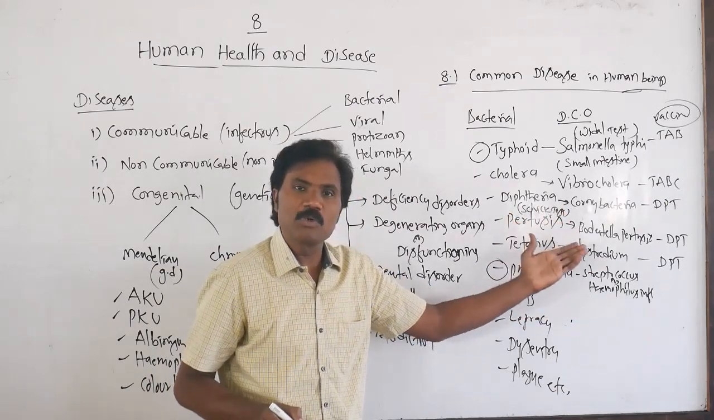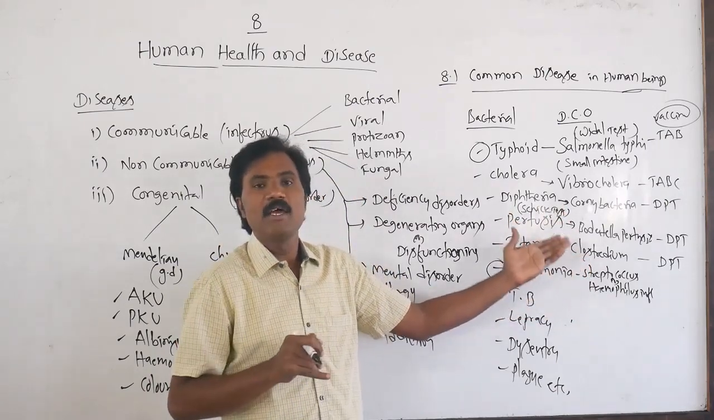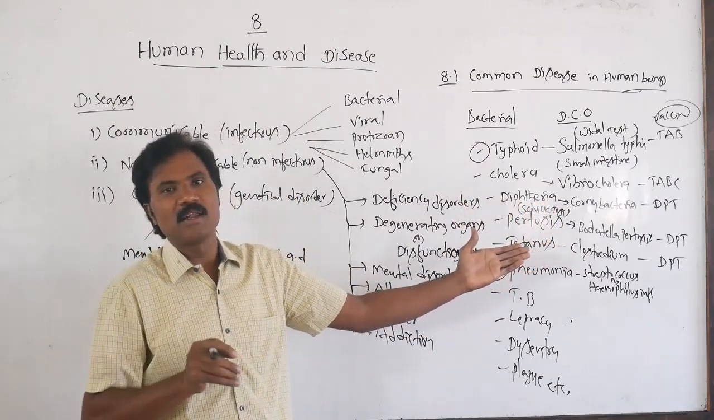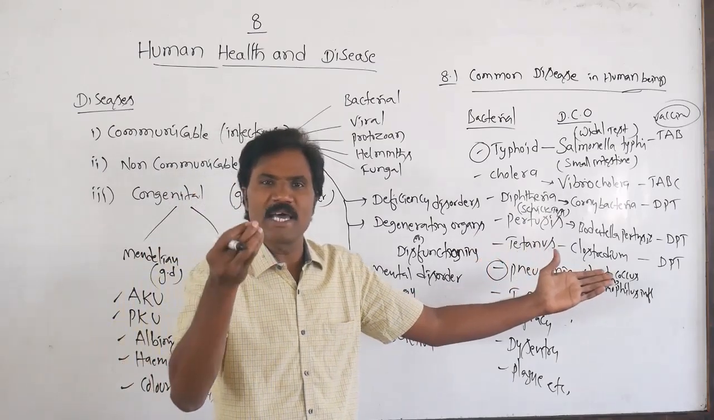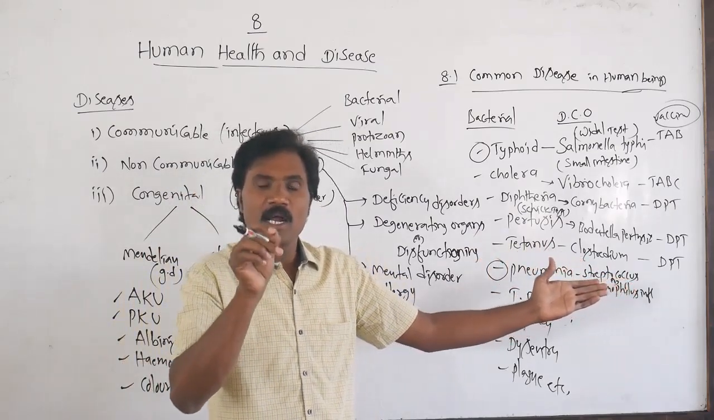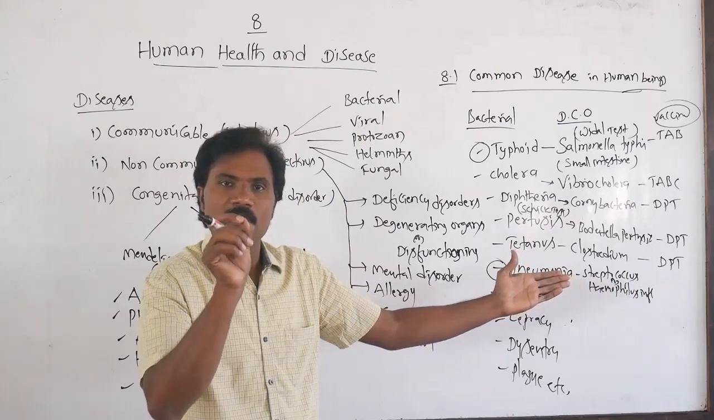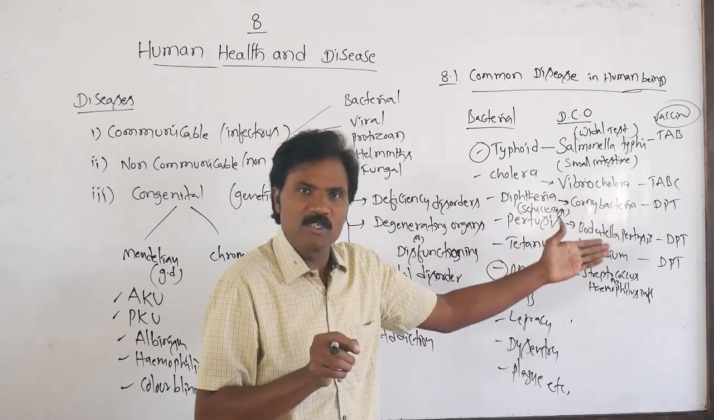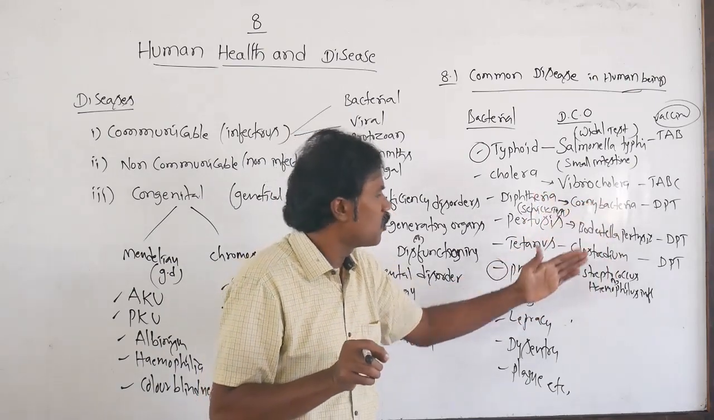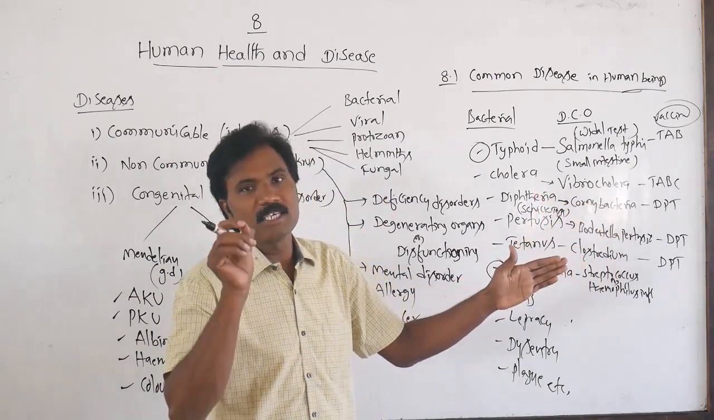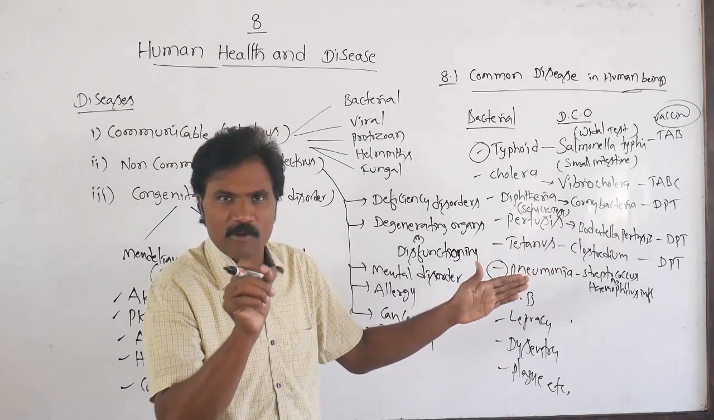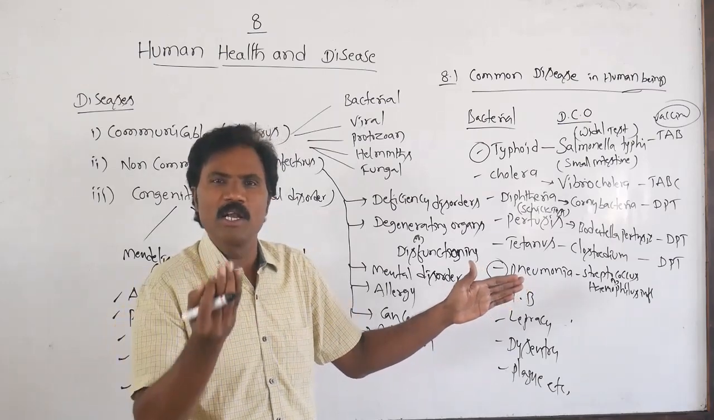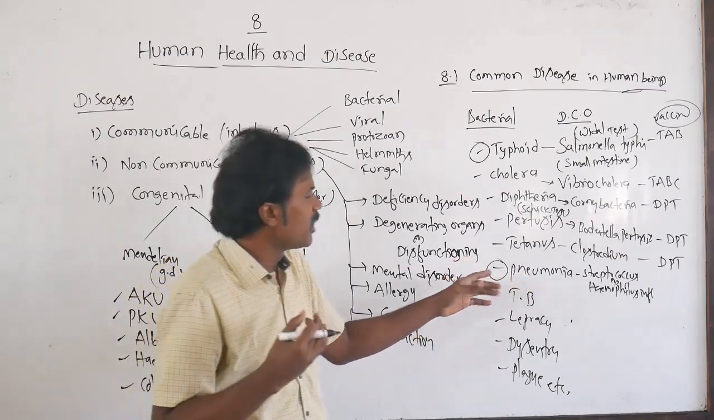So what is the particular host where it infects? Normally it infects the alveoli of the lungs. Normally the alveoli are filled with air. Whoever is infected with pneumococcus, streptococcus or Haemophilus, in such a person the alveoli fill with liquid. Whenever they fill with liquid, it is very difficult to breathe.